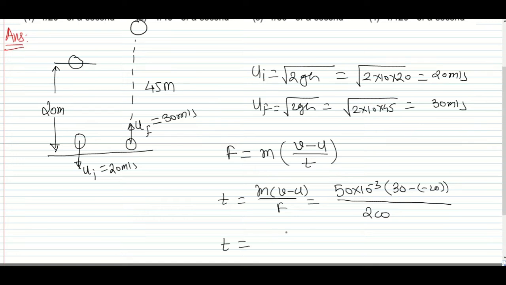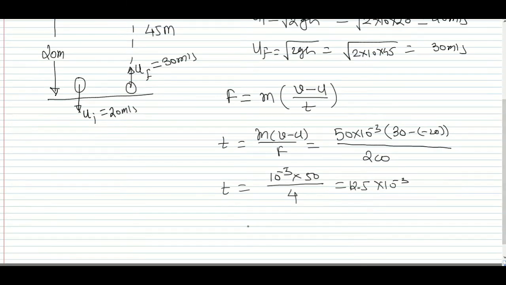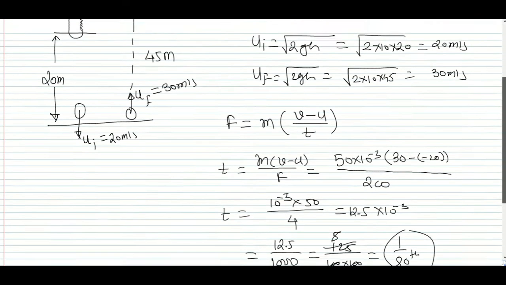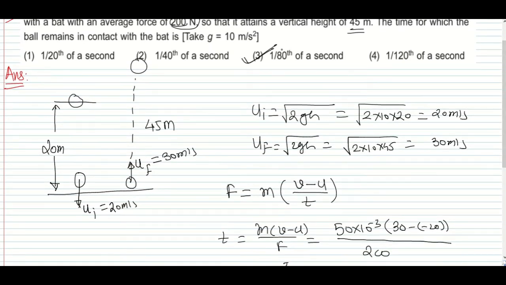Time is 10 to the power minus 3 into 50 divided by 4, which is 12.5 into 10 to the power minus 3, or 12.5 divided by 1000, which gives 1/80th of a second. 1/80th of a second it will remain in contact.